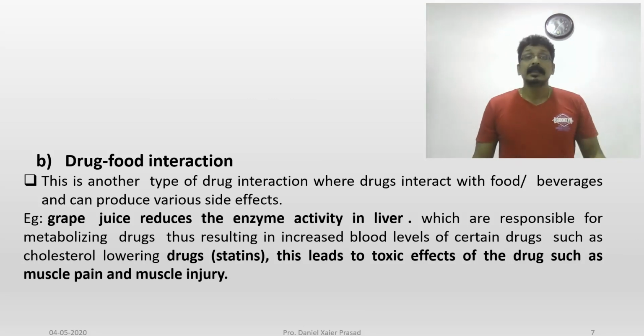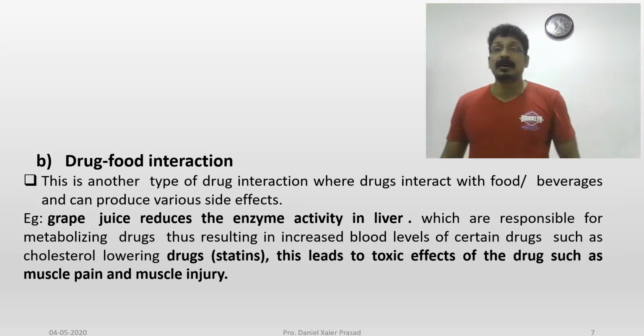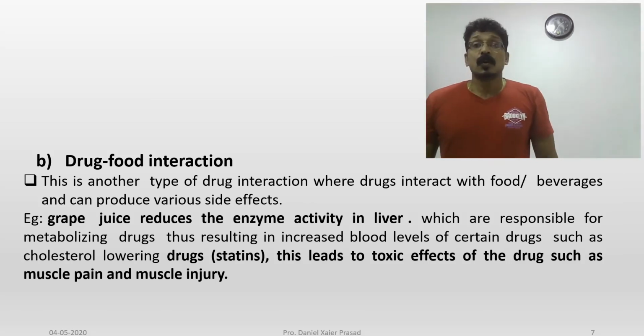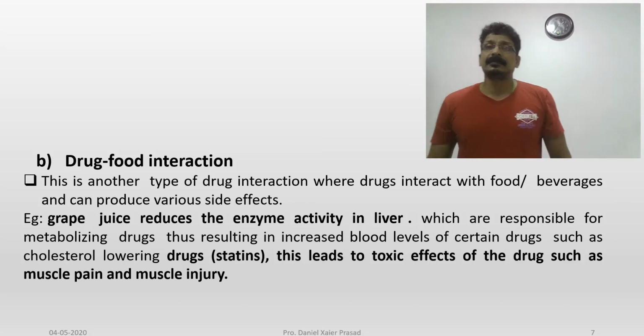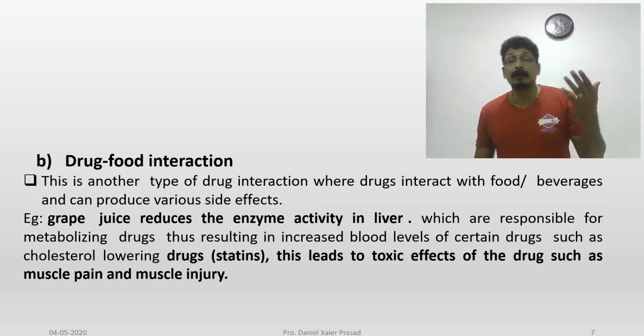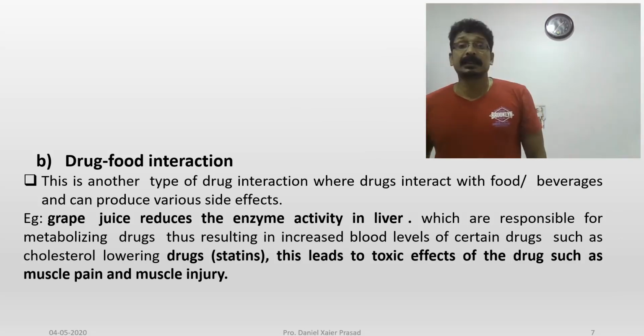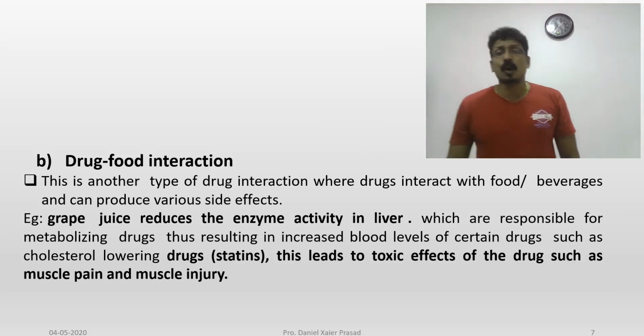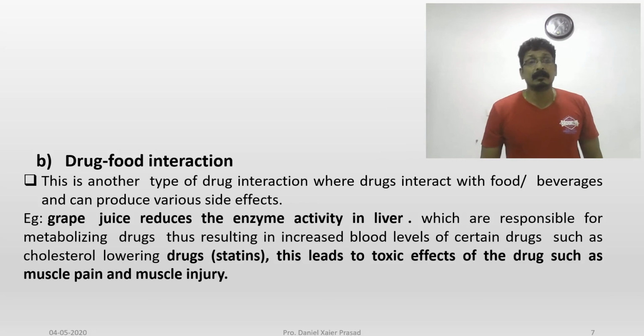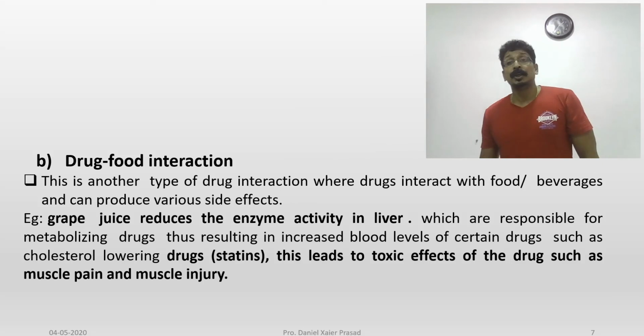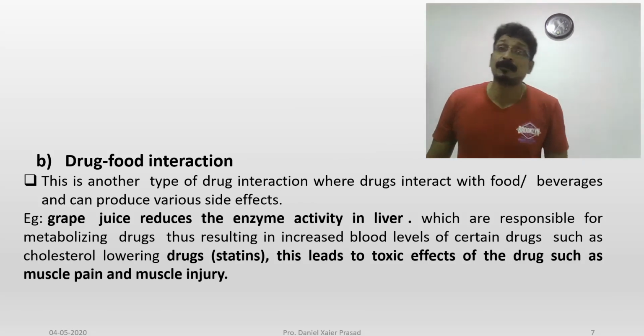Thus it results in increasing the blood level of certain drugs such as cholesterol lowering drugs, statins, lovastatin, rosuvastatin. There are many statins which are used for lowering the blood cholesterol. So this leads to toxic effects of the drugs, such as muscle pain and muscle injury, because of this increase.